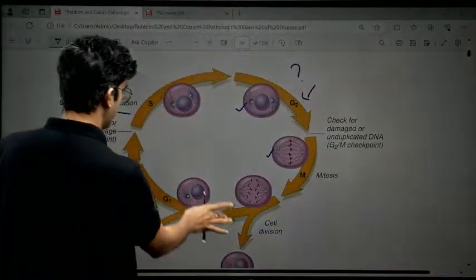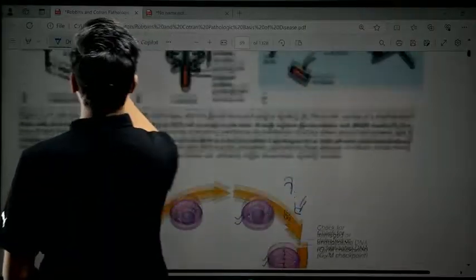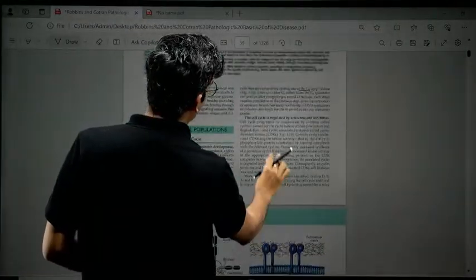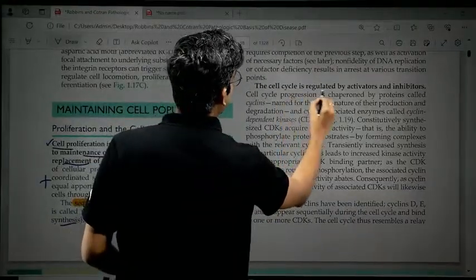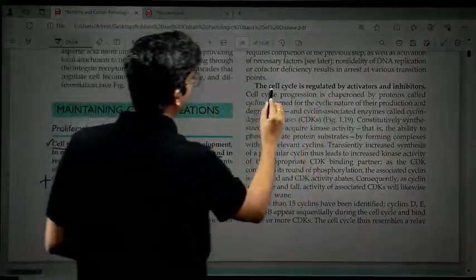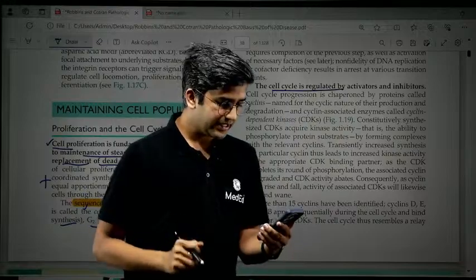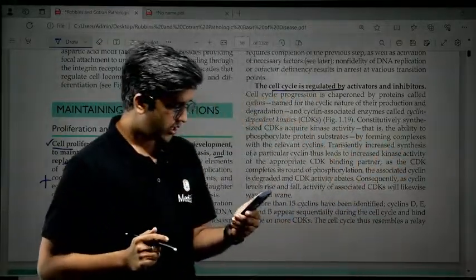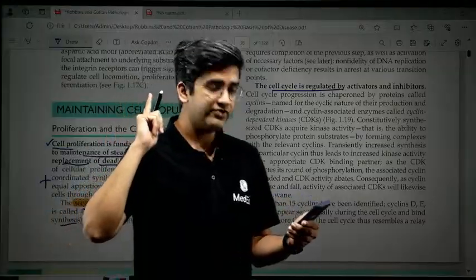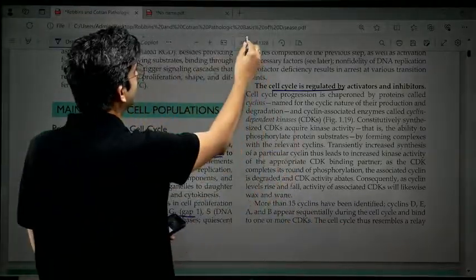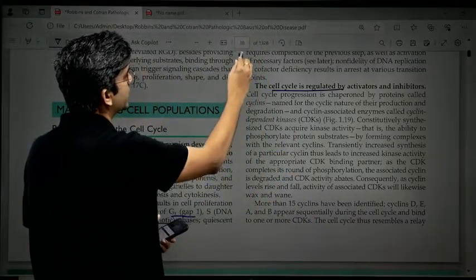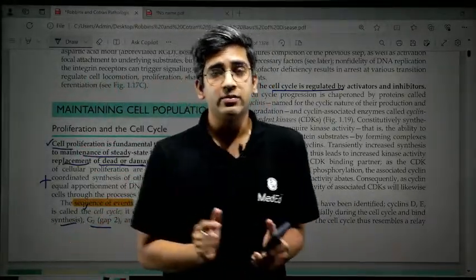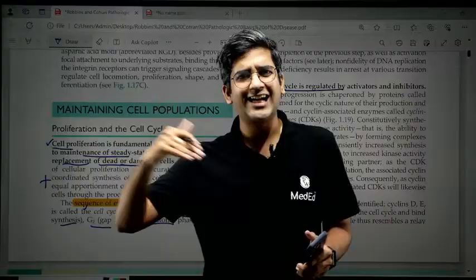If you look at the next paragraph of Robbins, I'll just go back, just give me a second. Go back to this paragraph. What this paragraph primarily talks about is the cell cycle regulation, right? The cell cycle is always regulated by both activators and inhibitors. Sayan, this is in the first chapter, page number 38. I think this is the online version. The page number 38 is where the topic is, fine? So everything will have both activators and inhibitors. Activators are going to activate cell division, right?